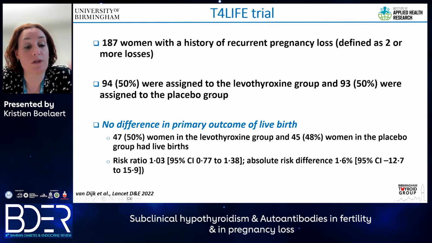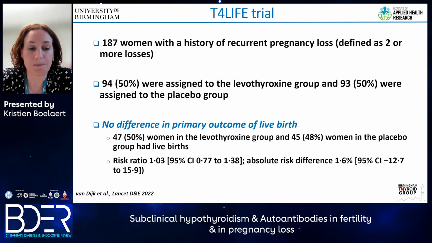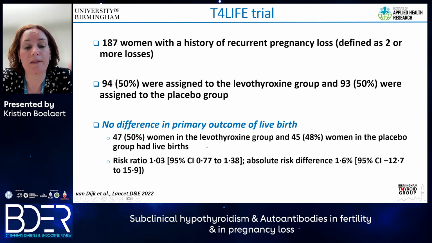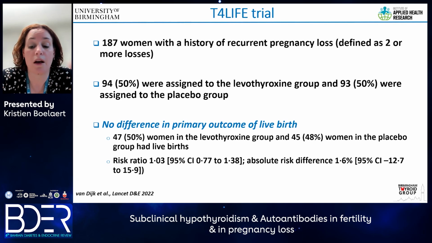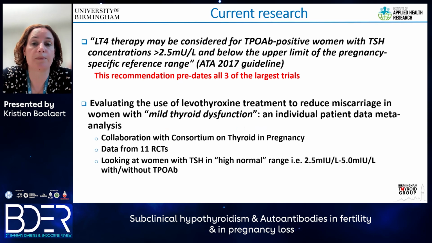Their primary outcome was live birth, and there was no difference in the primary outcome. So you can see here that 50% of those in the levothyroxine group and 48% in the placebo group had live birth. And they had non-significant risk ratios and absolute risk differences between the two groups. So again, a further trial that indicates that treatment with levothyroxine in women who have normal thyroid function and positive thyroid antibodies does not result in better pregnancy outcomes.